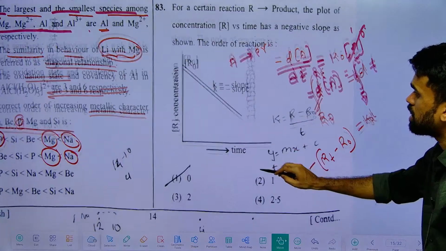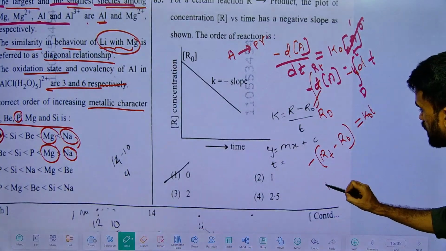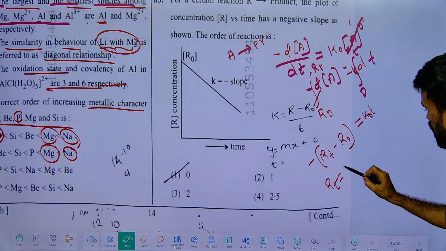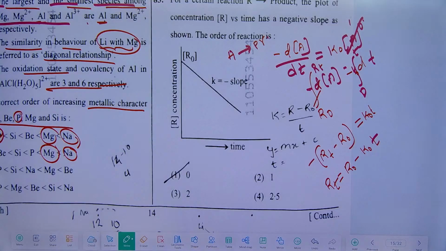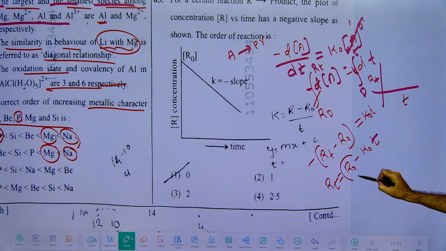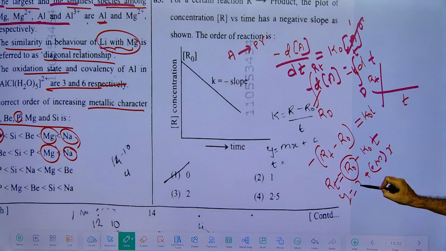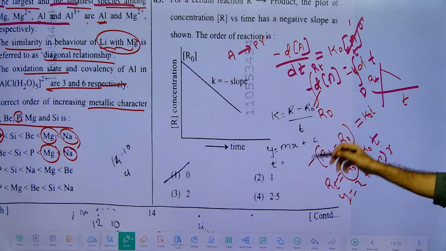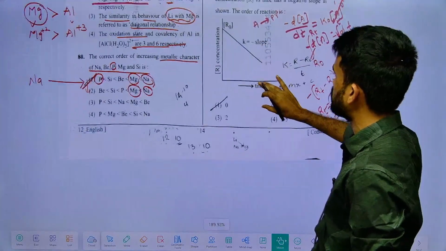Now they are asking concentration versus time. So I want Rt. For that I can write Rt equals R naught minus K naught t. This is your final output upon simplifying. So draw the graph now. Rt here, t here. So this is a y equals minus mx plus c type of graph. Like this you will get. That's why we say it is a zero order graph. Chemical kinetics is incomplete without knowing the graphs.